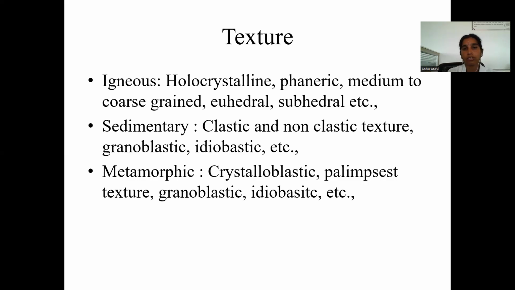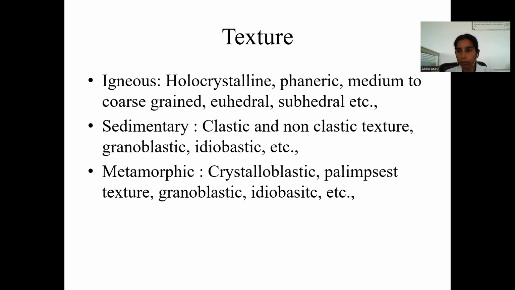Igneous rock texture is holocrystalline structure, medium to coarse grained structure, euhedral structure, and subhedral structure. Texture of sedimentary rocks is plastic and non-plastic structure, granoblastic structure, idioblastic structure.